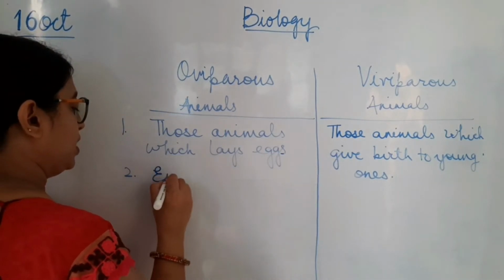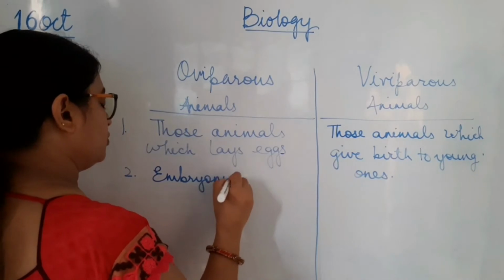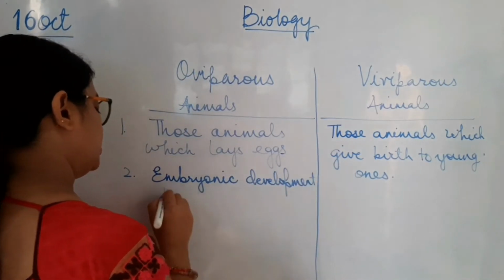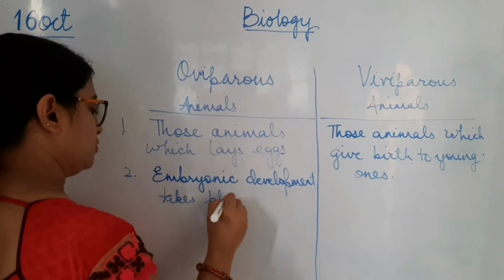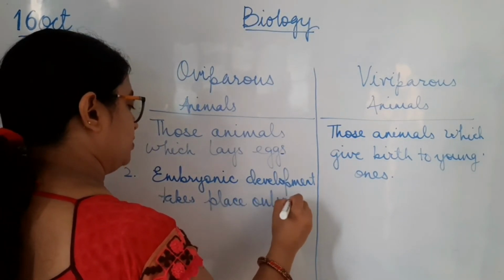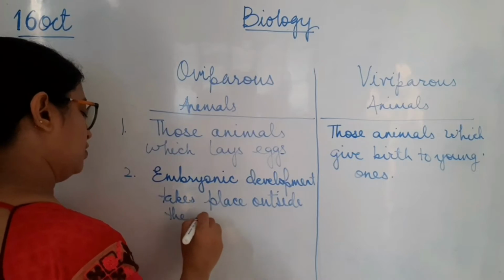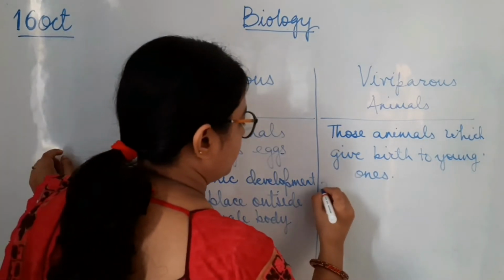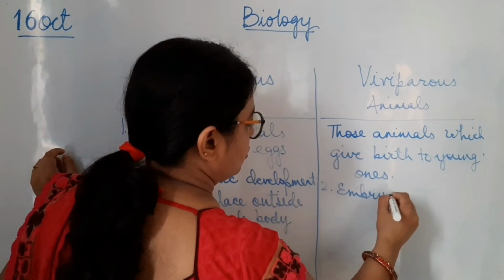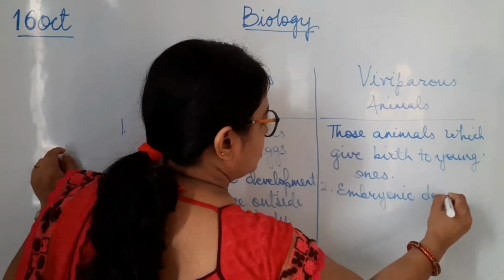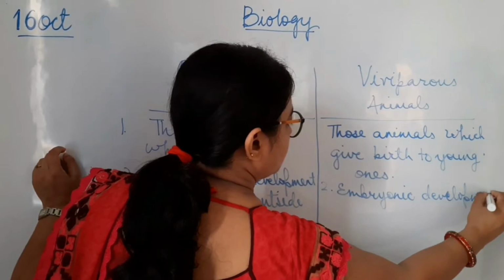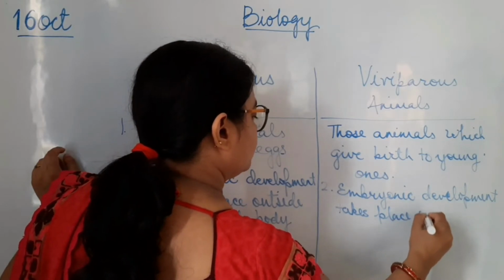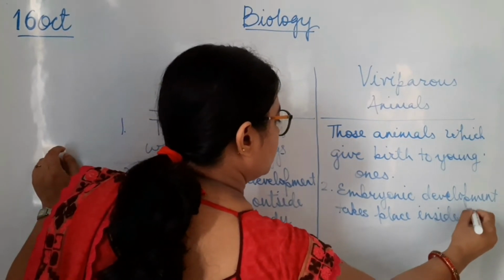So the next point will be embryonic development takes place outside the female body, whereas embryonic development takes place inside the female body.